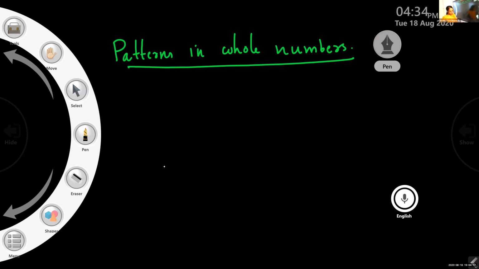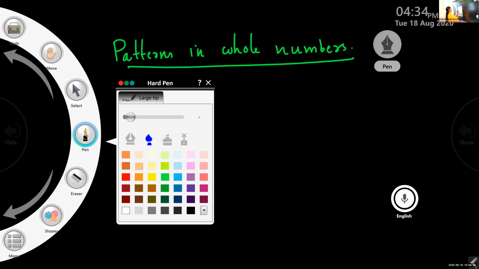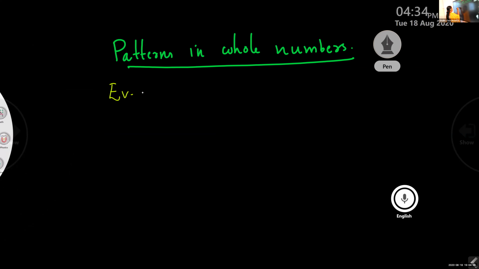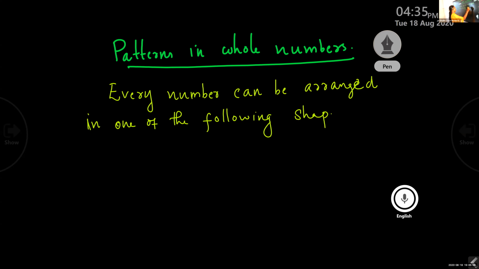One important thing is that every number can be arranged in one of the following shapes. Every number can be arranged in one of the following shapes.